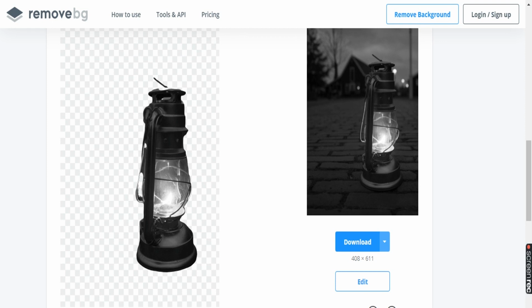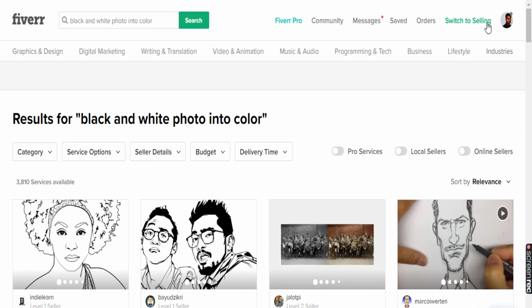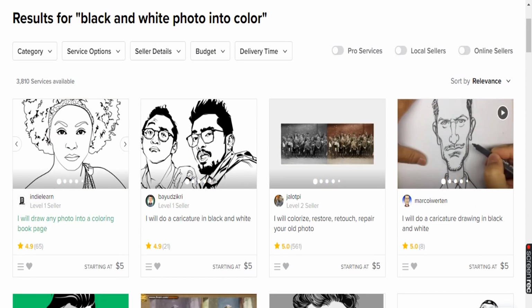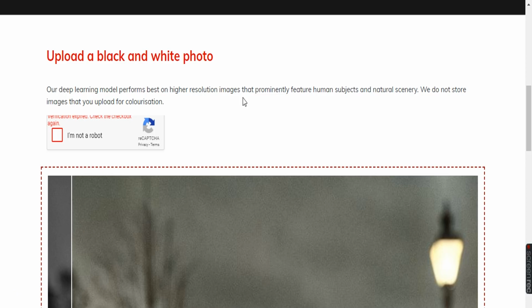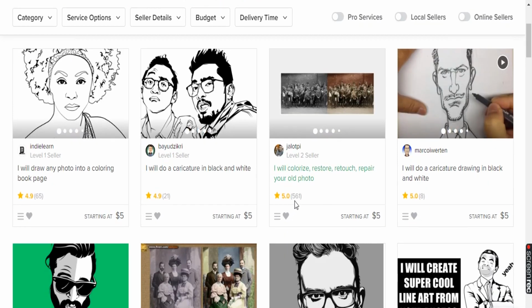So the first strategy we will be working on is fiverr.com. You need to get registered as a seller. I'm in buyer mode, and I'll show you exactly how people are posting their jobs there. See, I will colorize, restore, retouch, repair your old photo. This is an old photo changed into a color photo with the same strategy I've shown you here. The person has 561 reviews, and this can be done for $5.